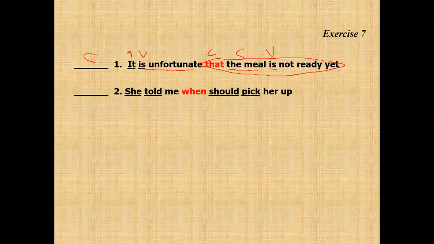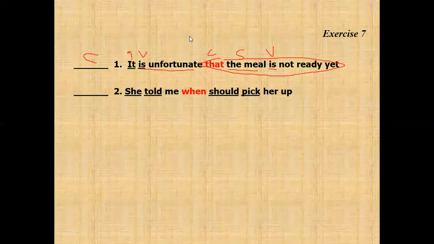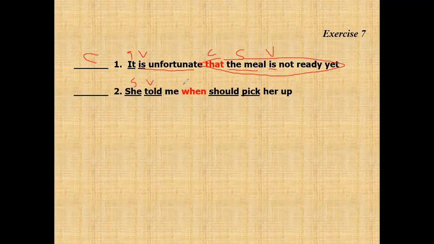What about number 2? She told me when should pick her up. Subject: she. Told is a verb. There is a connector, when. There is a verb, should, pick.